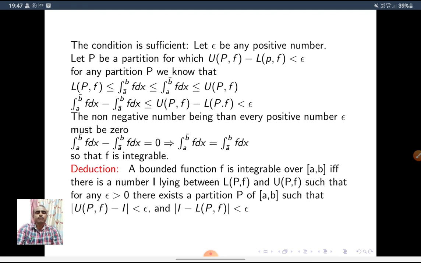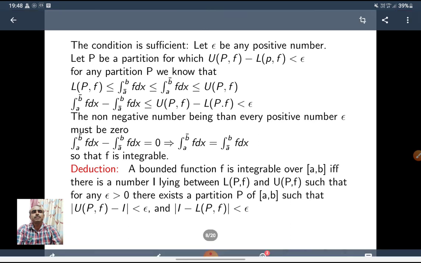The lower Riemann integral is nothing but the supremum of all lower sums. So any lower sum should be less than or equal to the lower Riemann integral. So for any partition P, L(P, f) is less than or equal to the lower integral of f dx, which is less than or equal to the upper integral of f dx, which is less than or equal to U(P, f).